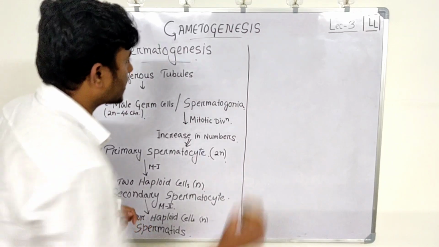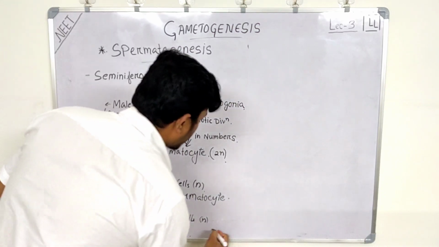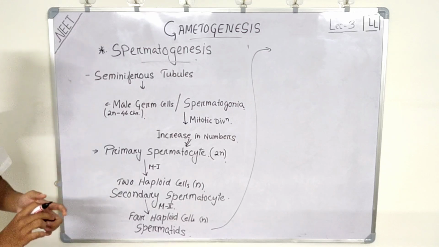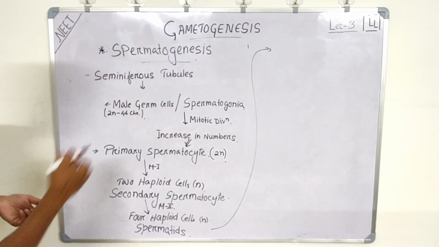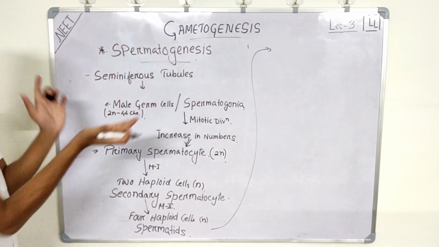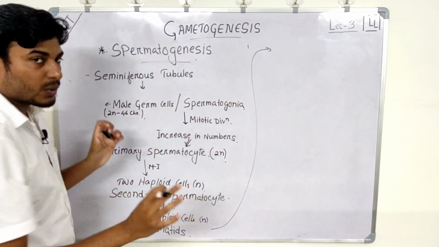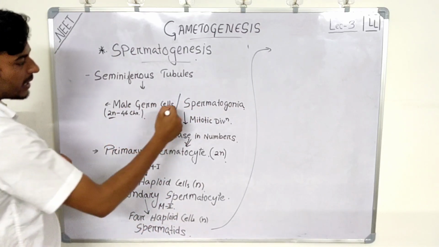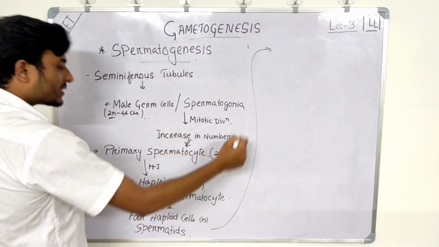Okay, let's go to the other side. I'll show you the diagrams later. Now what happened? Again, let's see from the beginning. In the process of spermatogenesis, you have seminiferous tubules, right? Inside the seminiferous tubules, male germ cells or spermatogonia are present. Now they have twice the number of chromosomes. They undergo mitotic divisions that increase their numbers.